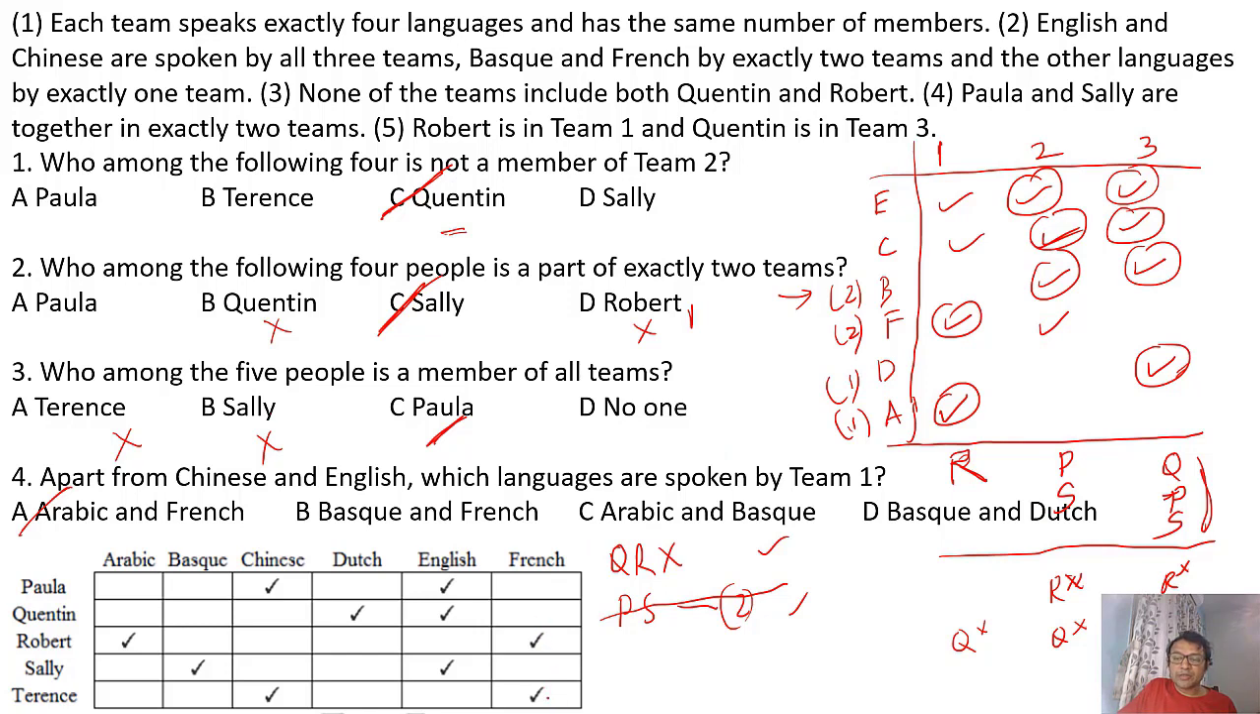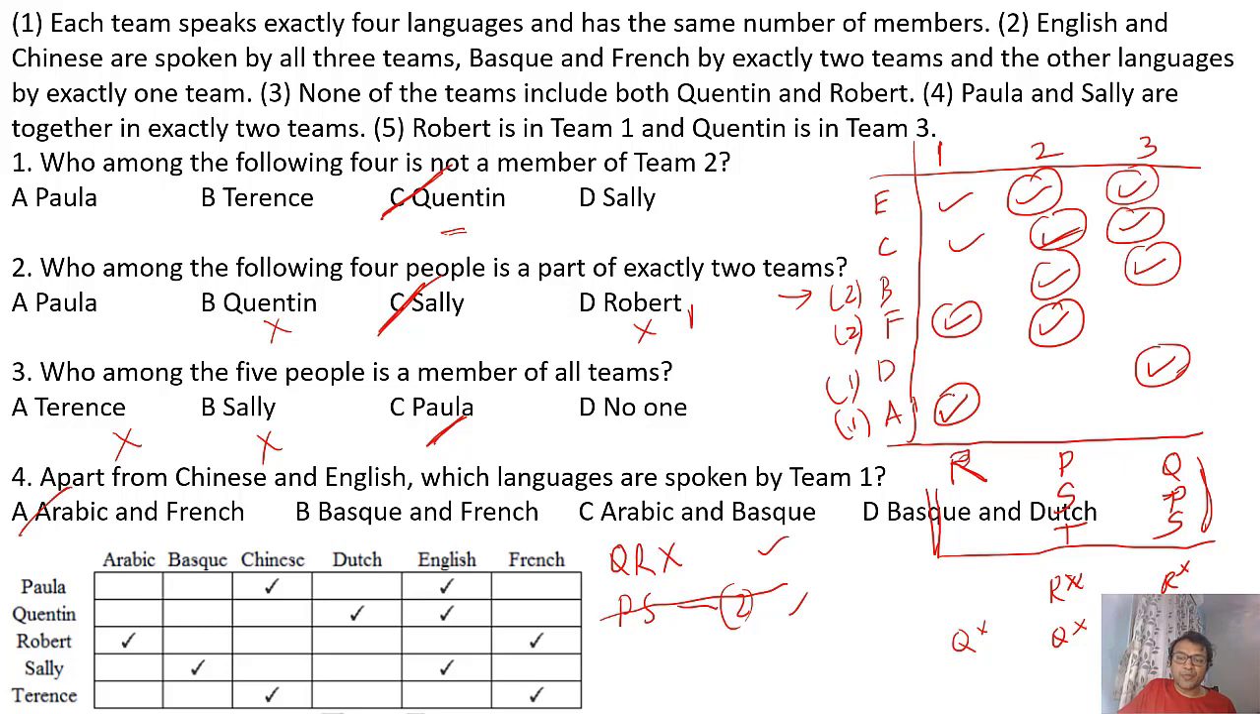Robert and Terence speak French, but Robert cannot be in team 2, because of Arabic. So Terence has to be in team 2, and Terence speaks what? Chinese and French. So he takes 4. So we have this. Now we want 2 more members in team 1 in such a way that English and Chinese are covered and no other languages.